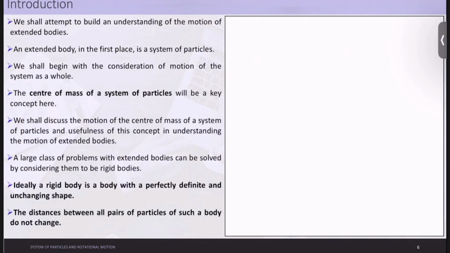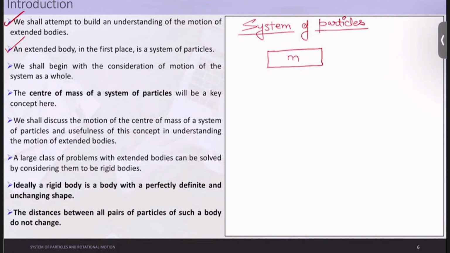Okay. So we shall attempt to build an understanding of the motion of extended bodies. What are extended bodies? An extended body is a system of particles. Let us take an example. Let us take this as a mass m. We are saying that it is comprised of very, very small particles joined in this form, and all of these masses are moving with the velocity with which this is moving. So this is nothing but a system of particles.